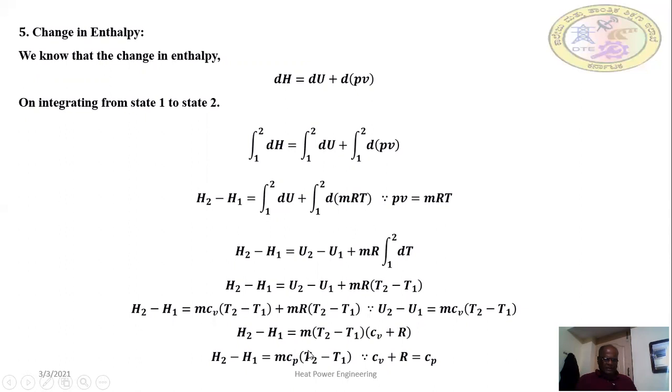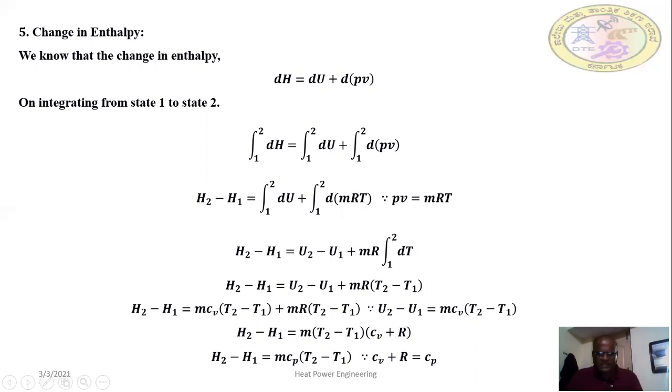If you simplify, you will get mass into (T2 minus T1) into (Cv plus R). That means the change in enthalpy is equal to the mass of the substance in the system into the specific heat at constant pressure into the change in temperature.